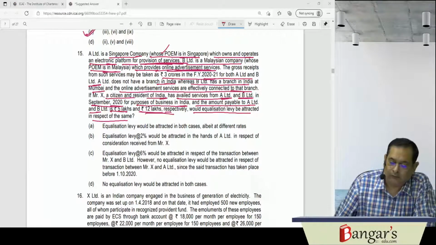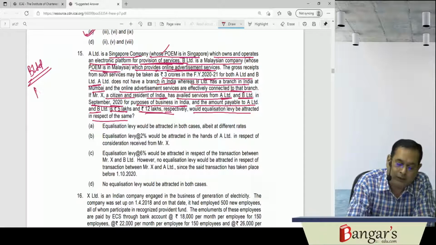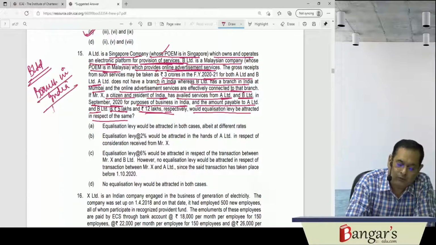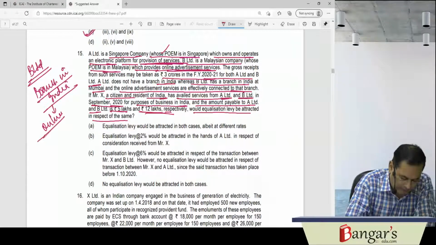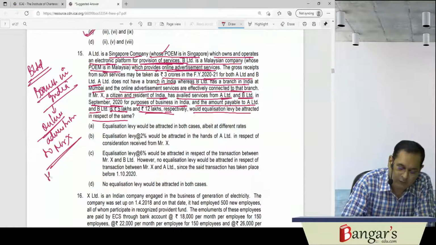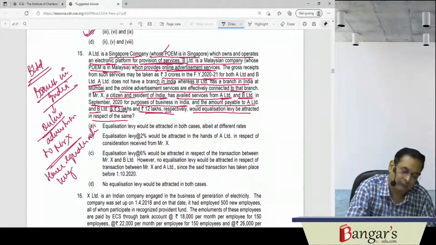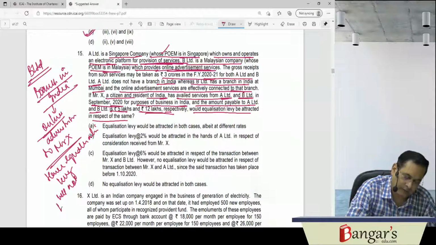Now, in this case, B Limited has a branch in India, and this branch in India is providing online advertisement services to Mr. X. Hence, equalization levy will not be attracted in such a case.